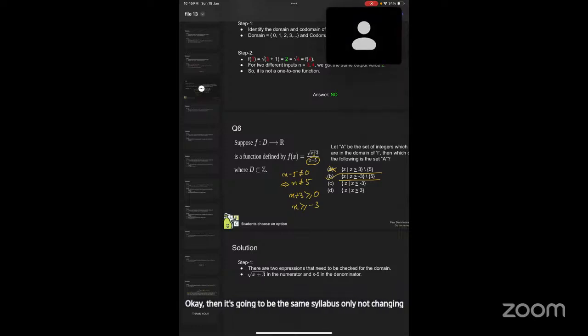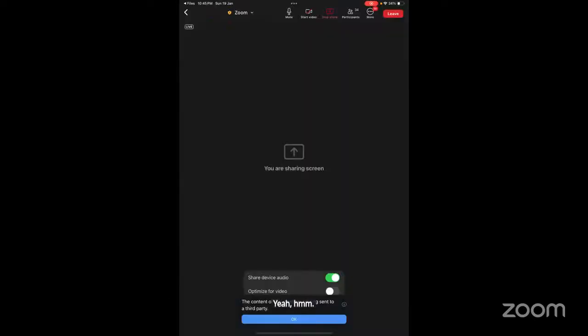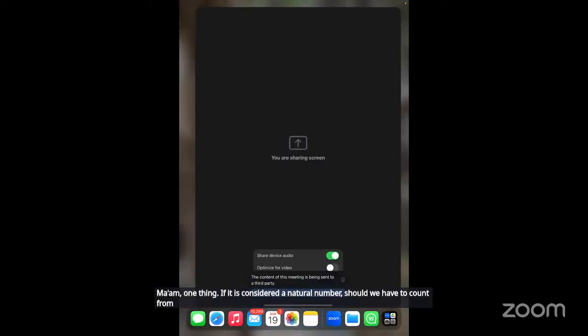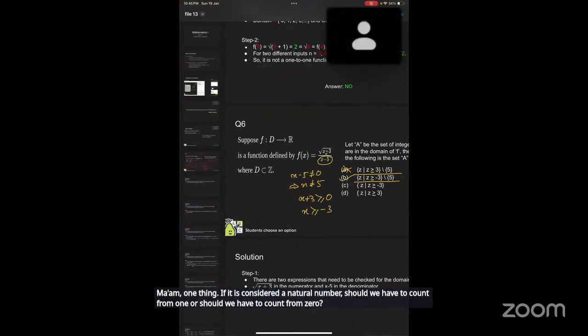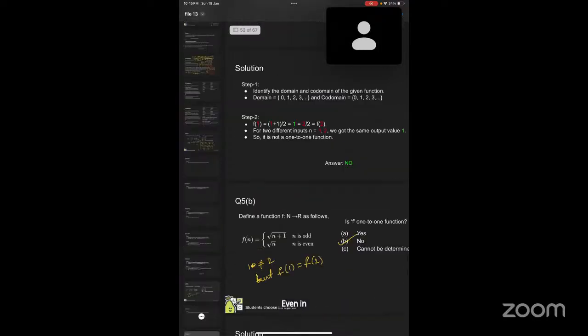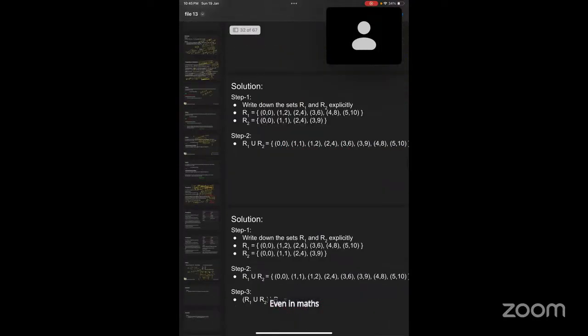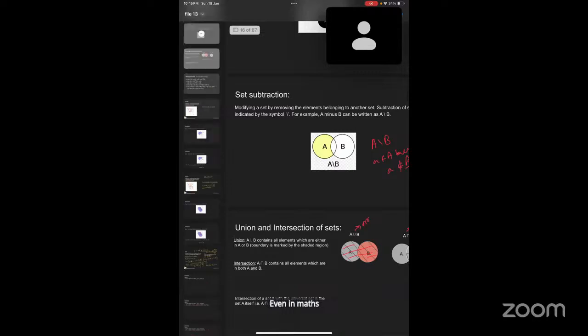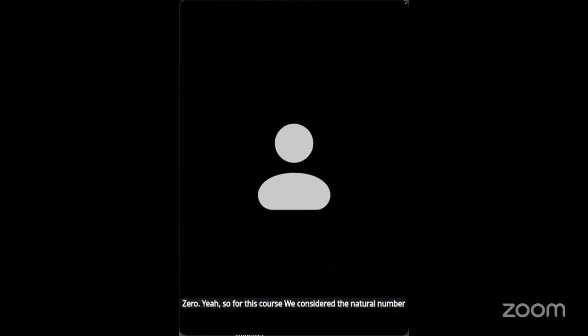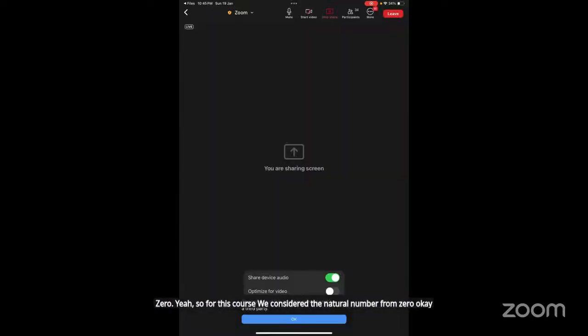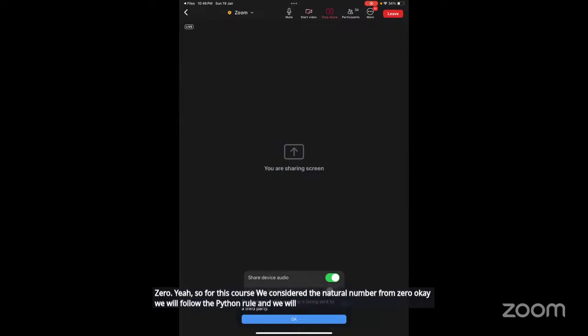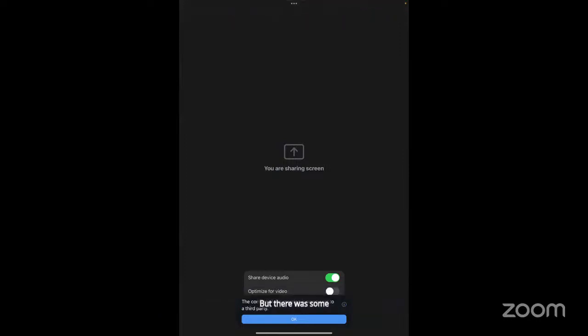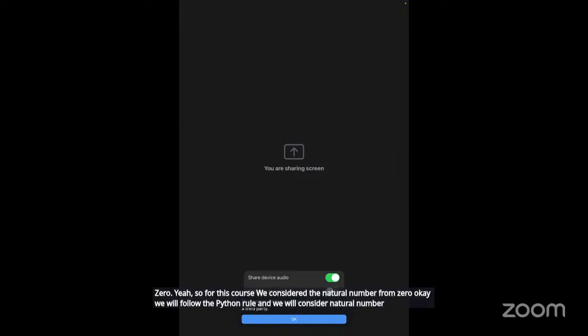Ma'am, one thing, if it is considered a natural number, should we count from 1 or from 0? 0. Even in maths? Yeah. For this course, we considered the natural numbers from 0. We will follow the Python rule. But the person who took the TA said that in maths also you can take it from 1.